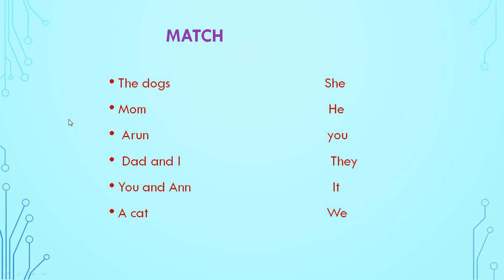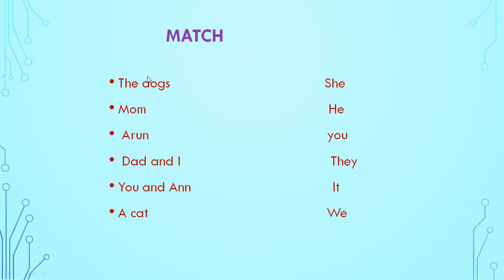The dogs, mom, Arun, dad and I, you and Anu, then a cat. Here it is written he, she, he, you, they, it and we. You have to match it with this. This I will not do. You have to do it yourself.